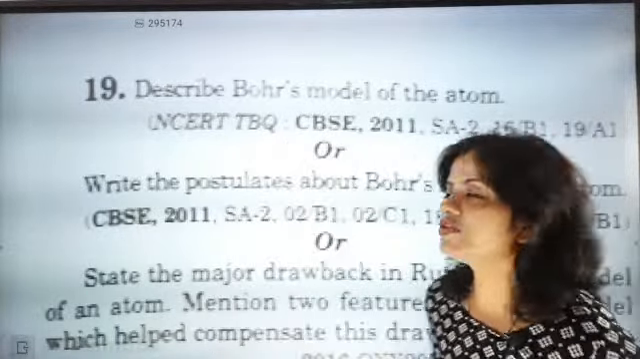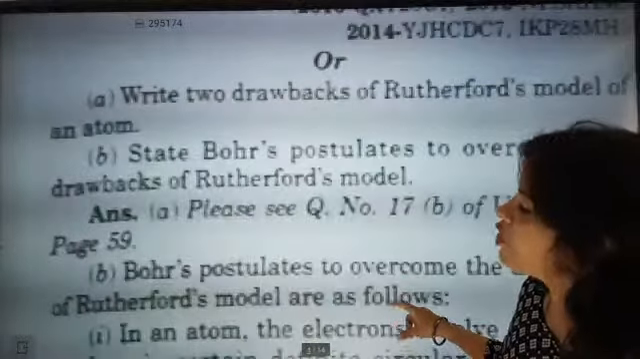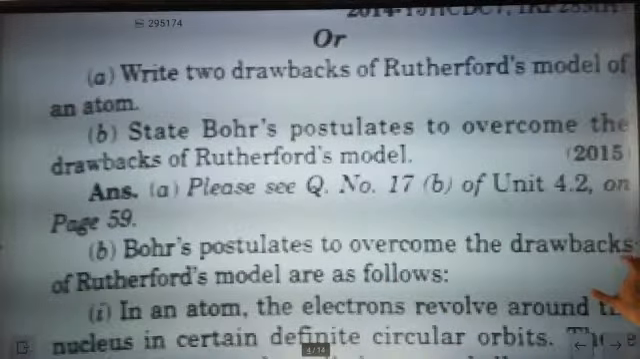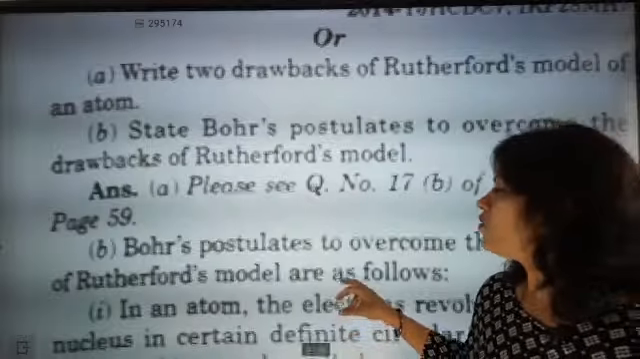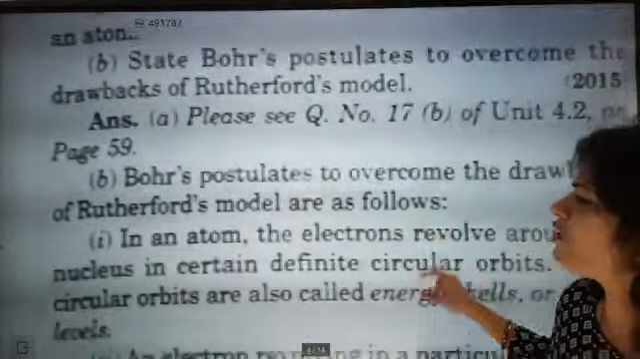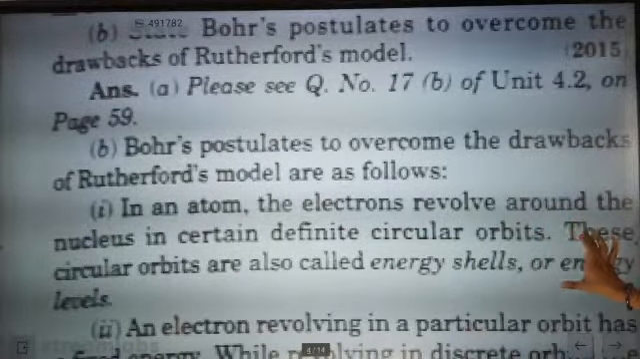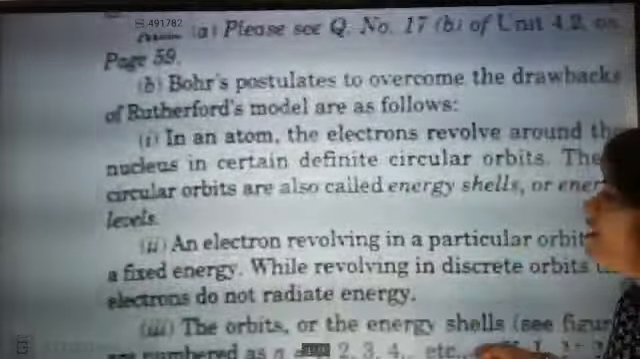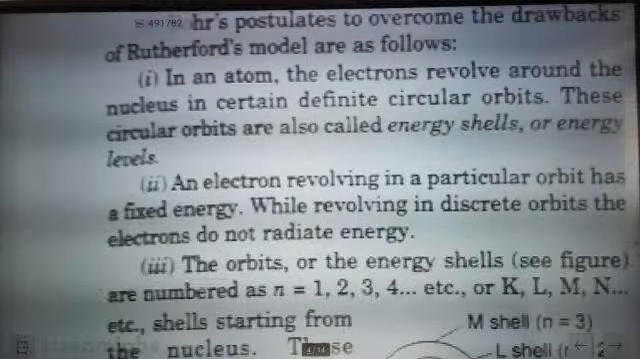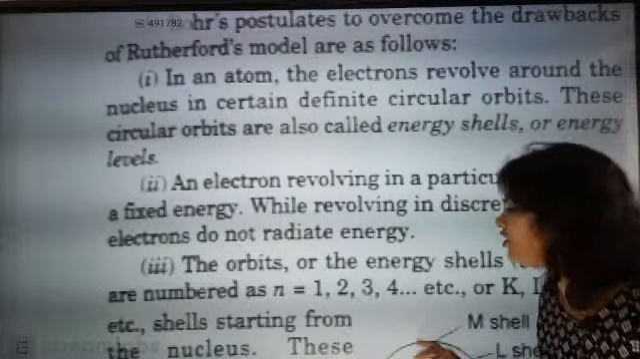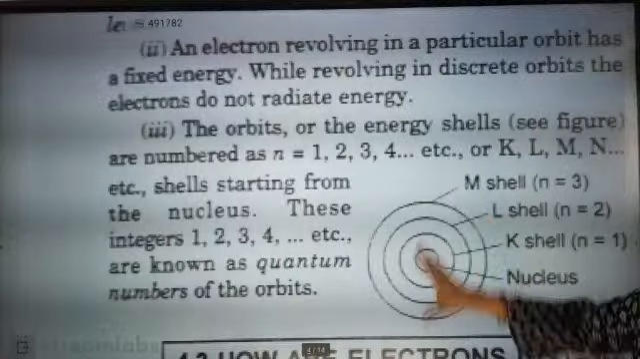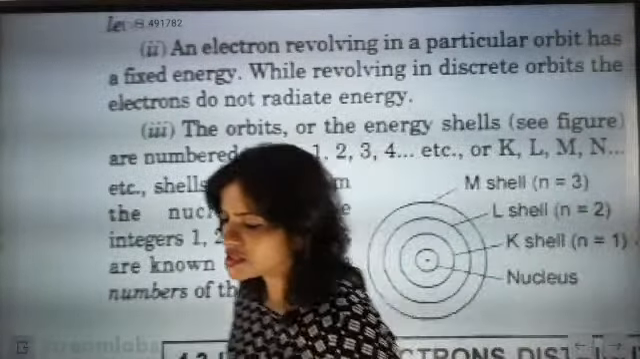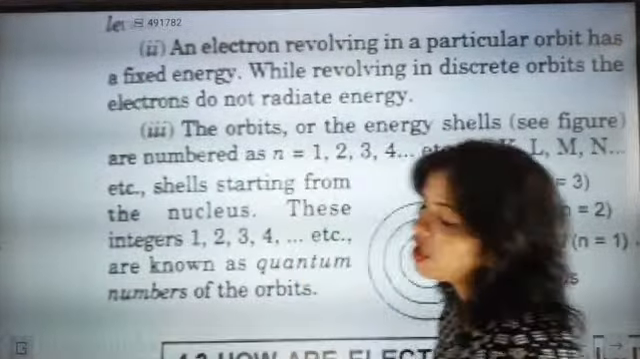Spiral structure was the defect there actually. Fine. So state the major drawback. So let's see what Bohr postulated to overcome the drawback of Rutherford model. In an atom, the electrons revolve around the nucleus in certain definite circular orbits. These circular orbits are called energy shells or energy levels. An electron revolving in a particular orbit has a fixed energy. These are the points we have already discussed, and this is exactly the Bohr postulate.